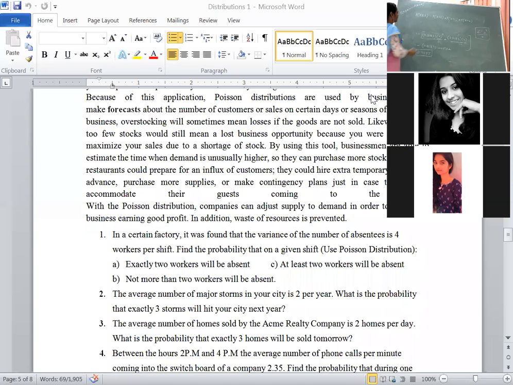Okay, here you know that lambda value is 4, e to the power of -4. Directly I am substituting. Lambda value is 4: e to the power of -4 into 4 whole to the power of 0 upon 0 factorial plus e to the power of -4 into 4 whole to the power of 1 upon 1 factorial plus e power -4 into 4 whole square upon 2 factorial. Okay, the other way also we can do this problem.